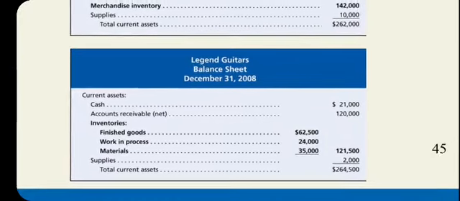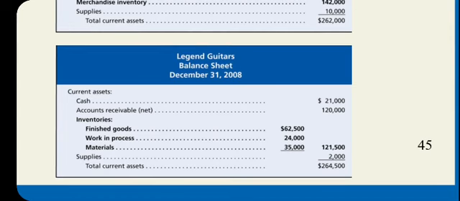The unique thing about a manufacturing business balance sheet is that the business has to list its current assets. See here, for this manufacturing business, the current assets are cash, account receivable, and inventories and supplies. Inventories for a manufacturing business have 3 forms: the first one is finished goods, the second one is work in process, and the third one is the material.